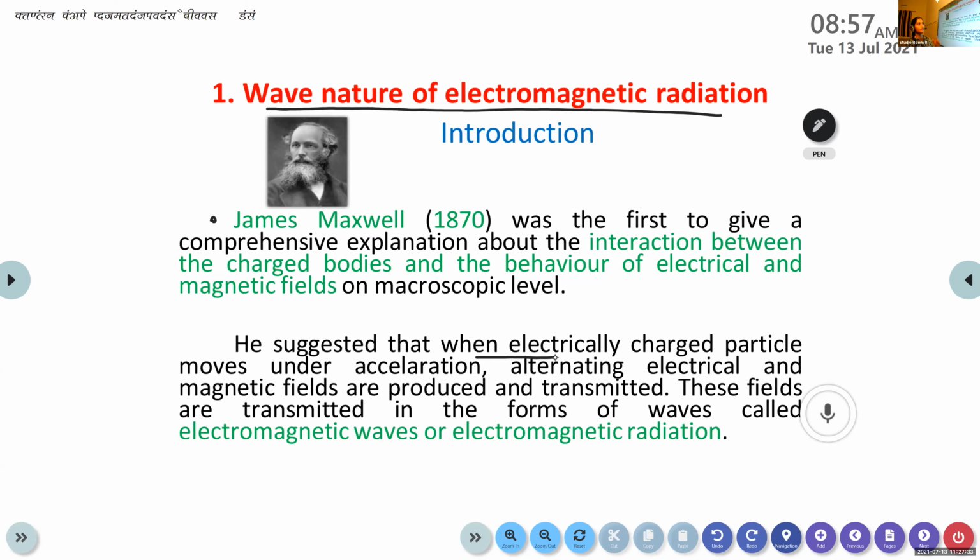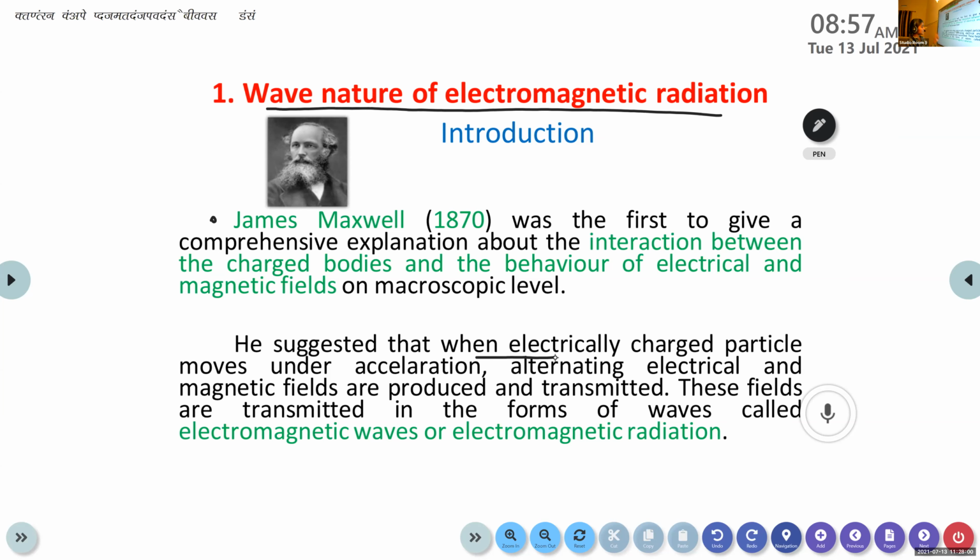In the word itself, electromagnetic radiation, it possesses both types of fields, electrical field and magnetical field. And these fields produced are transmitted in the form of waves. Such waves are known as electromagnetic waves or electromagnetic radiations. James Maxwell was the first to give a proper explanation about the interaction between charged bodies and this electrical and magnetical field behavior.